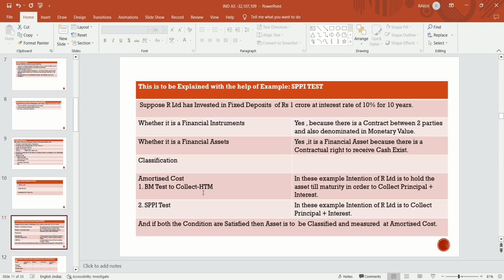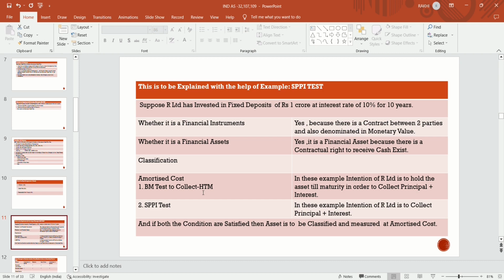Now, to clarify the SPPI test more, we will take an example. Suppose R Limited has invested in a fixed deposit of rupees 1 crore at an interest rate of 10% for 10 years. Is it a financial instrument?